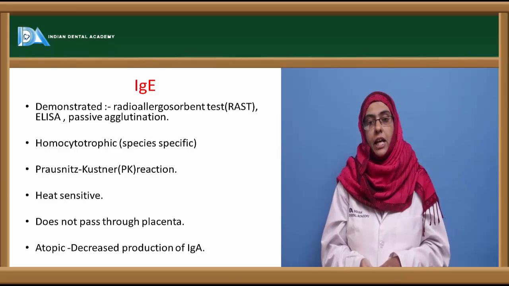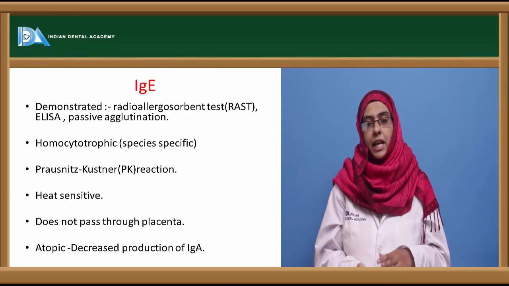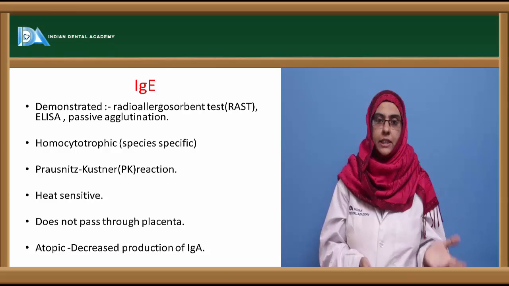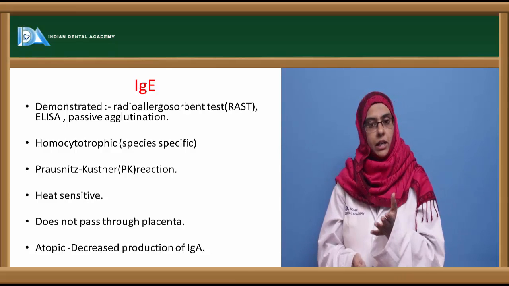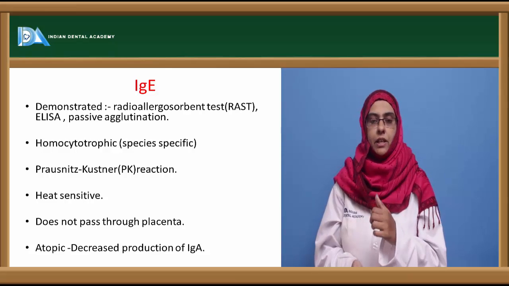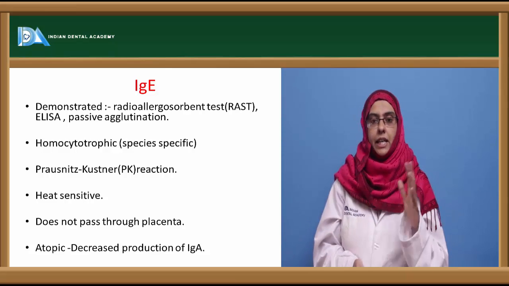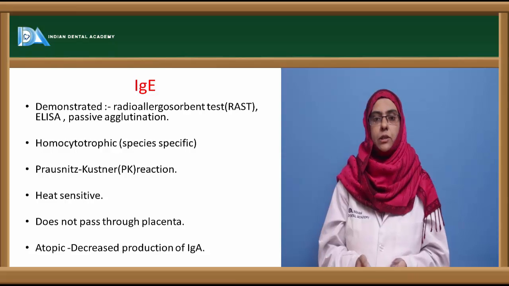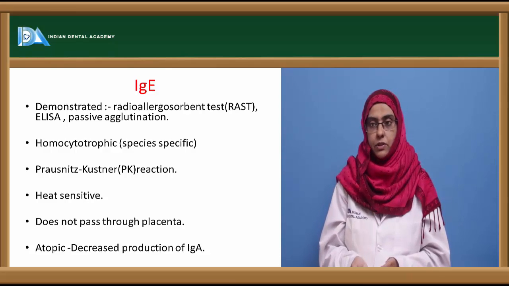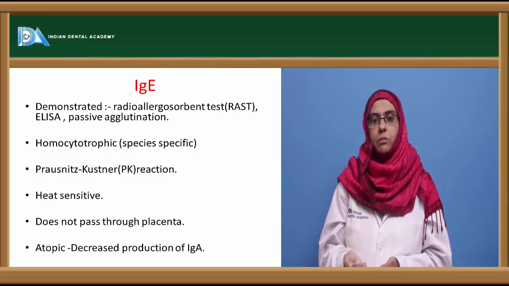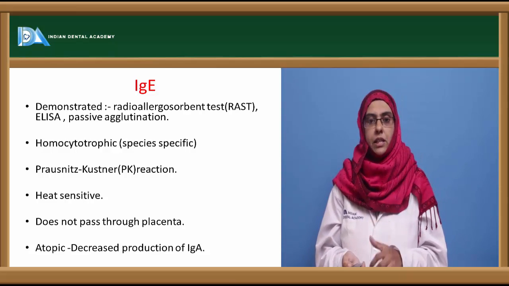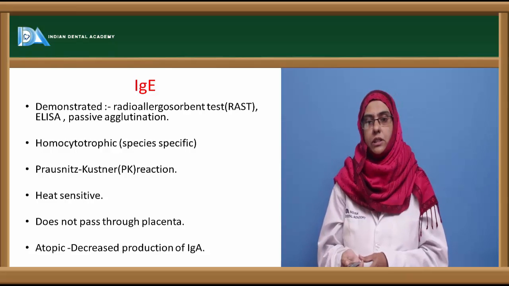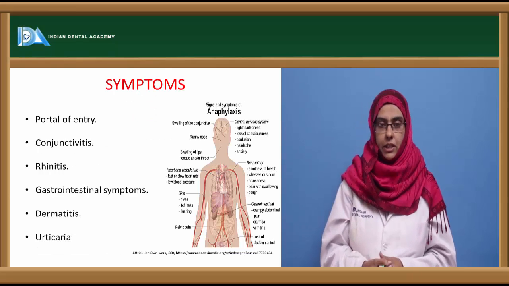So decreased production of IgG and IgA in the sensitized individual can lead to the anaphylaxis reaction, where instead of IgG and IgA, it is IgE that is mostly produced. This IgE, having receptors on the mast cells and basophils, causes degranulation and causes the type 1 hypersensitivity reaction.